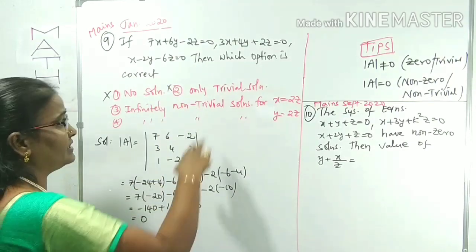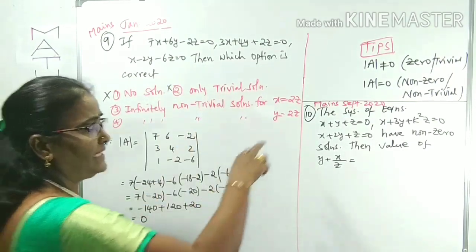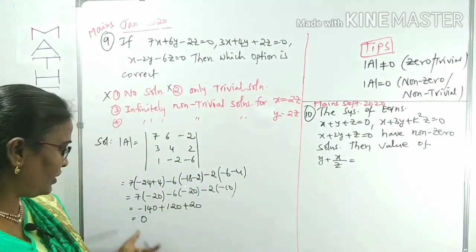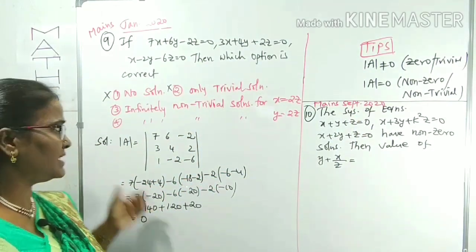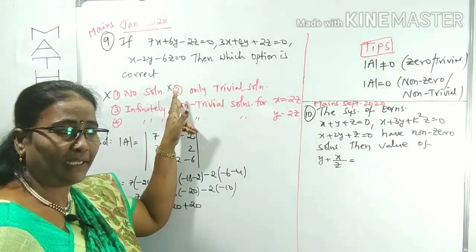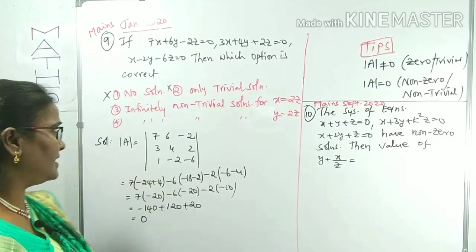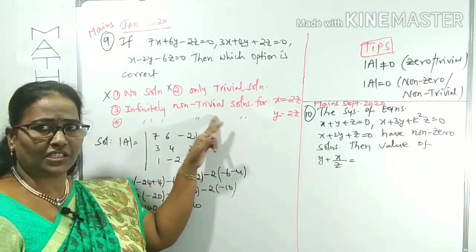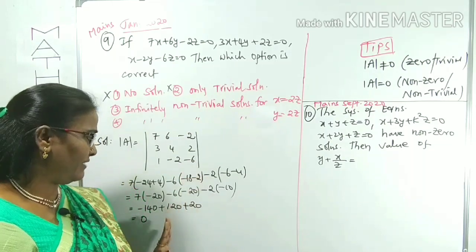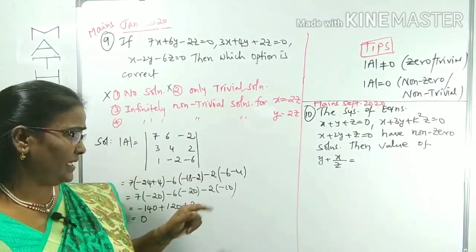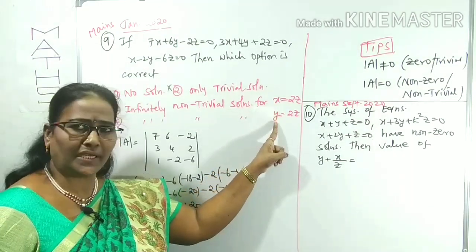What is the second option? Trivial solution. For a trivial solution, what is the condition? Det A not equal to 0. But we got det A equal to 0. So the first option is already eliminated, and the second option is also eliminated. Now concentrate on the next two options. Both of these options give infinitely many non-trivial solutions. Which option is correct? We have to check, depending upon these two conditions.